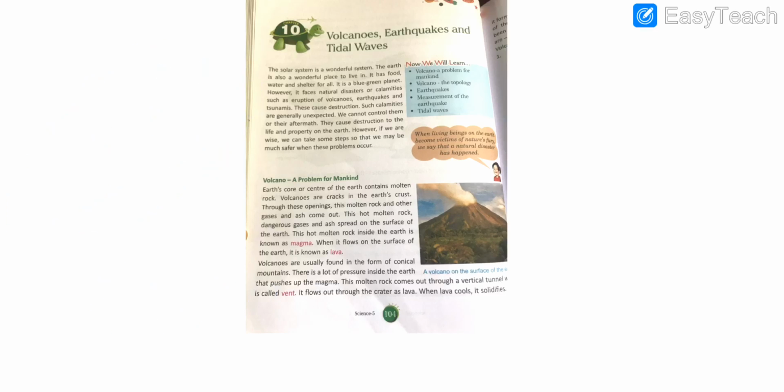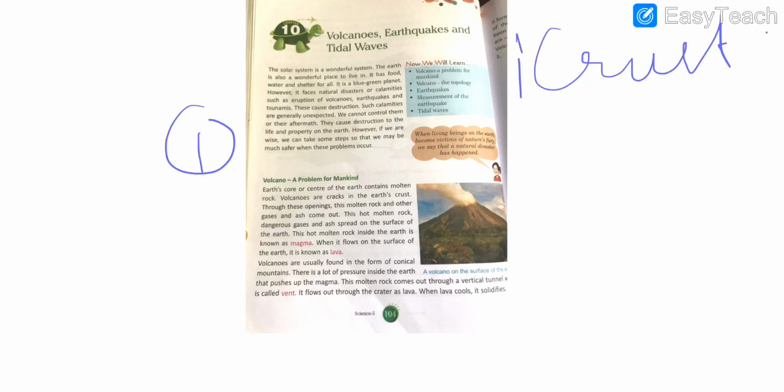Now students, the first natural disaster in your book is the volcano, a problem for mankind. As we all know, the earth is divided into 3 portions, that is crust, mantle and core.